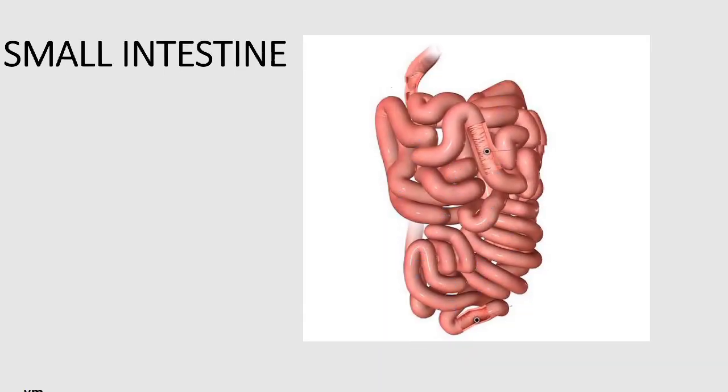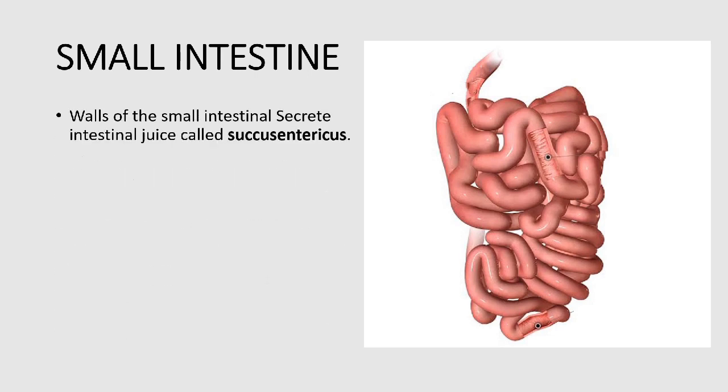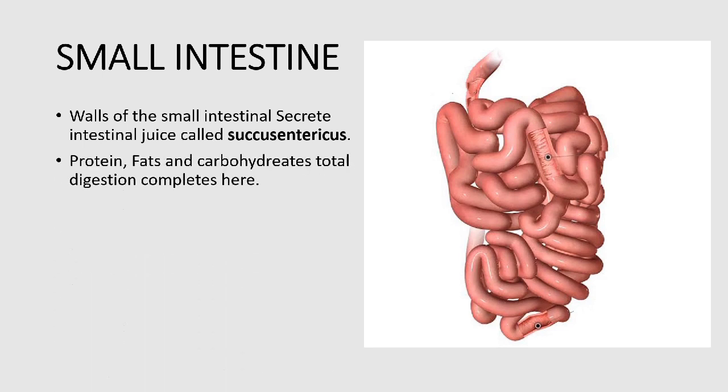Succus entericus has various enzymes which act on all the food substances, carbohydrates, proteins and fats, and convert them into smaller molecules. Proteins and fats break down completely into smaller molecules, the medium gradually changes to alkaline, and the enzymes become active for carbohydrate breakdown.